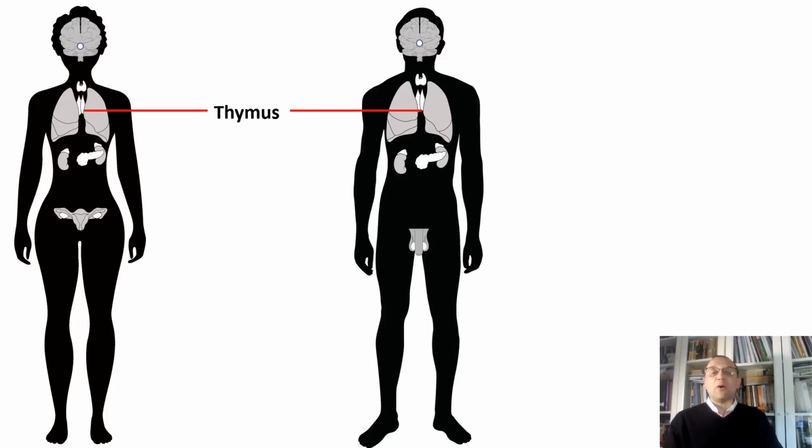Now let's talk about another gland, the thymus. The thymus gland is located in the chest below the thyroid gland. The hormone produced by this gland is called thymosin. Thymosin is thought to help children to develop immune systems. The thymus gland is unusual because it is large in small children and becomes smaller in adults.